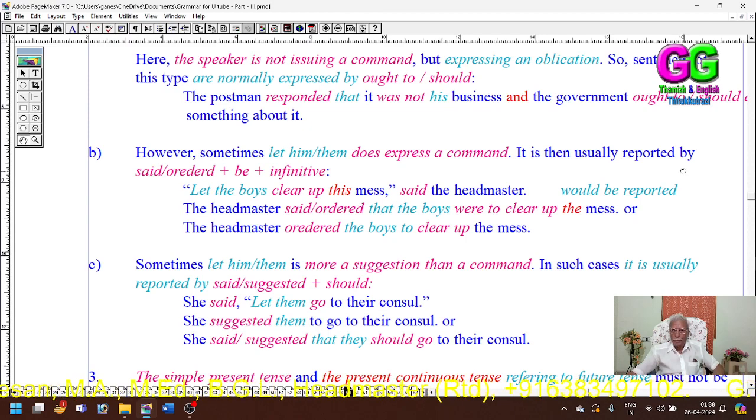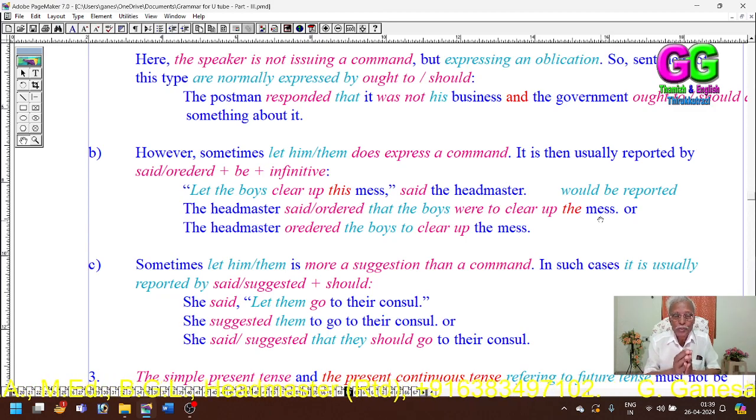It is then usually reported by said or ordered, that is the usual conjunction, then be verbs, that is was or were plus infinitive. "Let the boys clear up the mess," said the headmaster. It is an order. The headmaster said or ordered that the boys were to clear up the mess. Many students, in this, when let them or let him expresses a command.